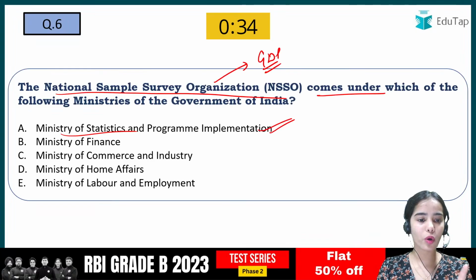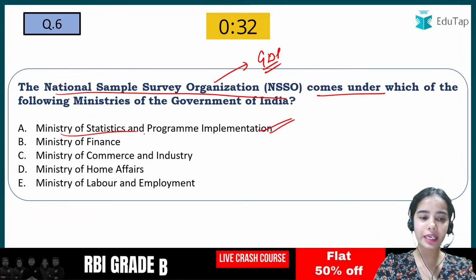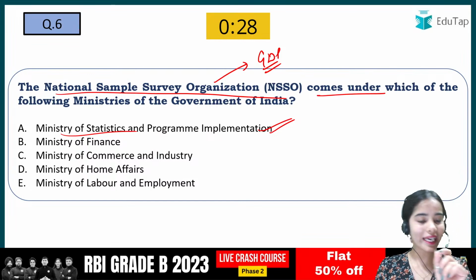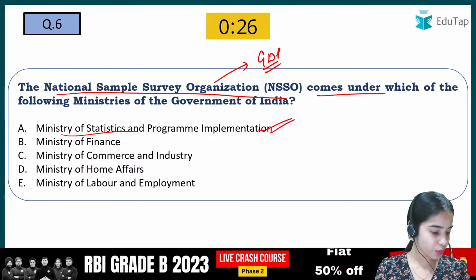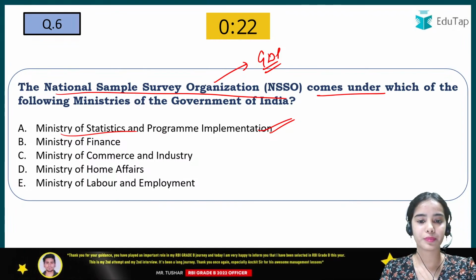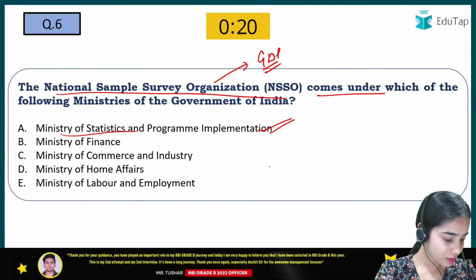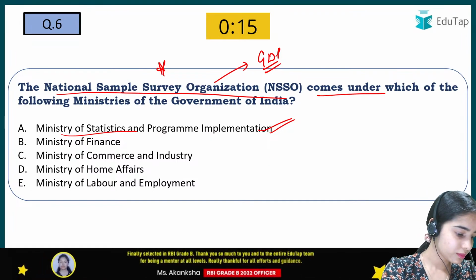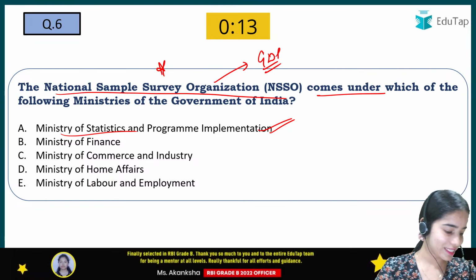Okay, here was a single mistake. So can anyone tell me what is the mistake in this question? First of all, can anyone tell me what is the mistake in this question? Here, try to tell me what is the mistake in this question. Yes, yes, very good, Abhishek.